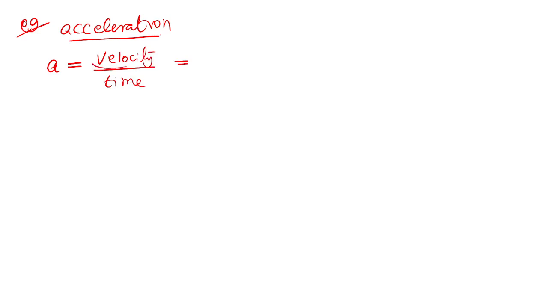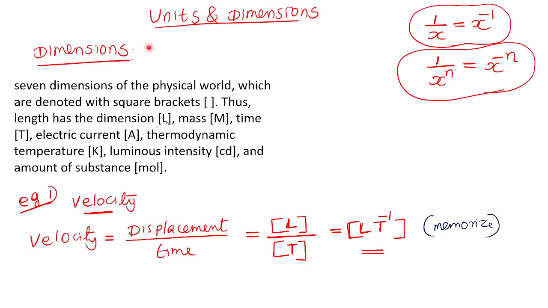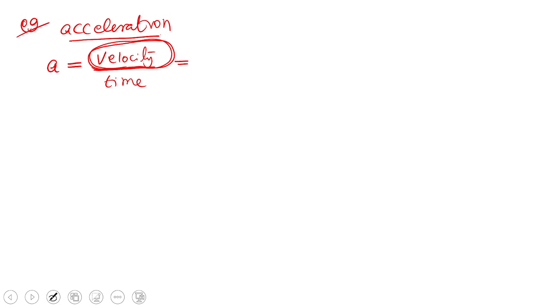The velocity I have already explained. You have to memorize the dimension of velocity. You must at least memorize velocity and acceleration. What is the dimension of velocity? I told you to memorize this. If you don't memorize this, you have to write all these steps. So I suggest you memorize this. Velocity has the dimension L T raised to minus 1.